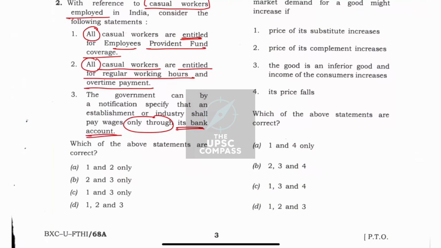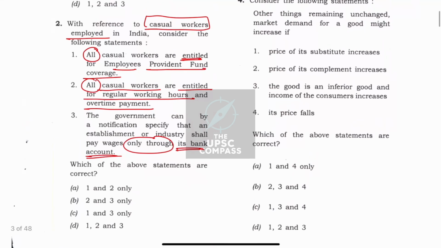Now, when we see the statement in isolation, that all casual workers are entitled for employees provident fund coverage, we need to see that it should be balanced with the opposite of casual workers, that is formal workers, and formal workers mostly have the EPFs. Otherwise, if all casual workers were having EPF, that is employee provident fund, it would be very difficult for the employers to employ them. That is why I am negating this option. But if you go by the trick that if there is "all" and an extreme statement, you might be facing a wrong option here.